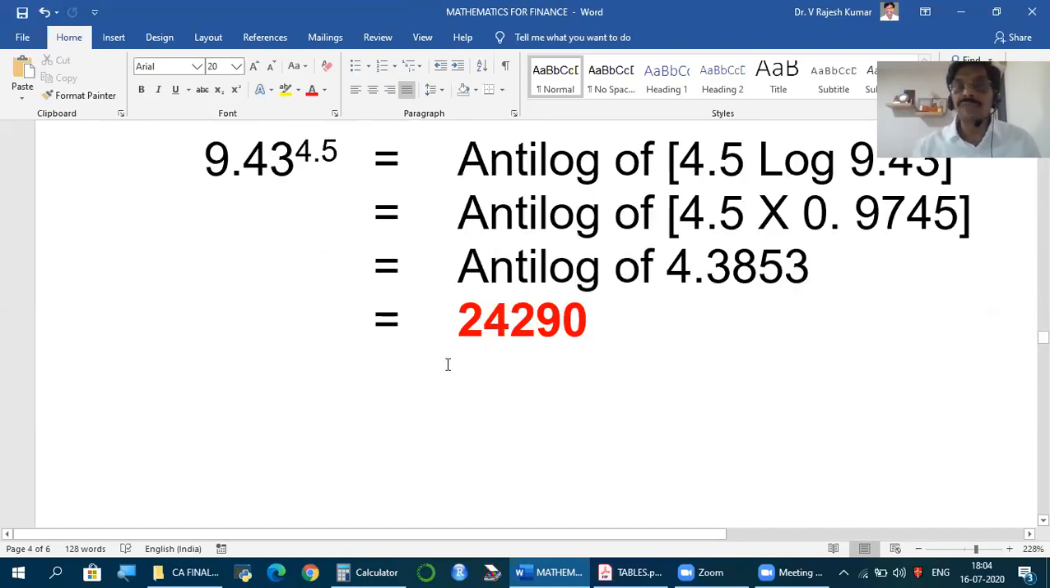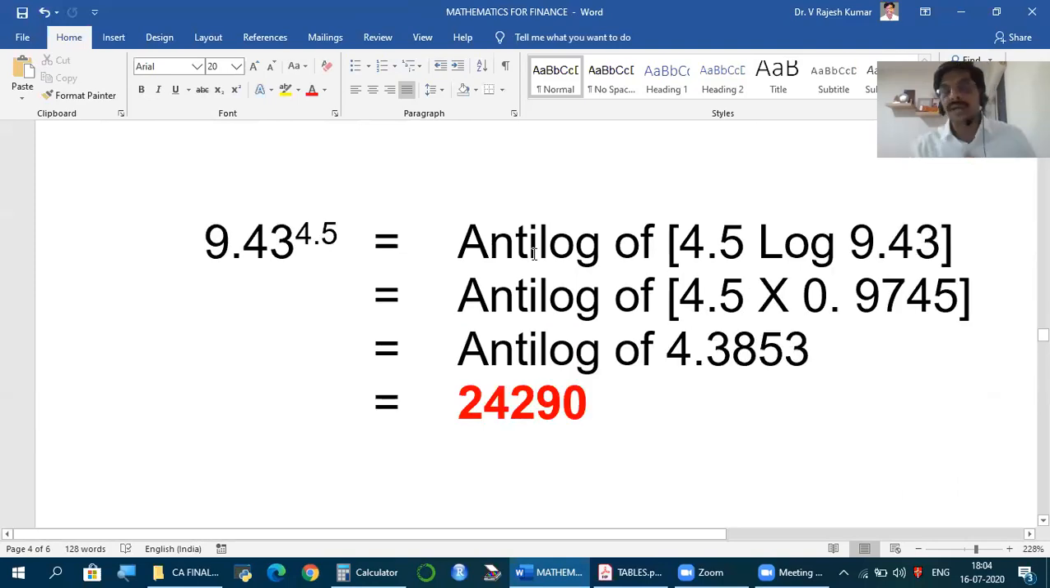Friends, 9.43 to the power of 4.5. Now, these you can't calculate using a standard calculator. Impossible. To the power of 4.5. Scientific, yes, but you don't have access to a scientific calculator. How to calculate? That's exactly when log and antilog are useful for us.